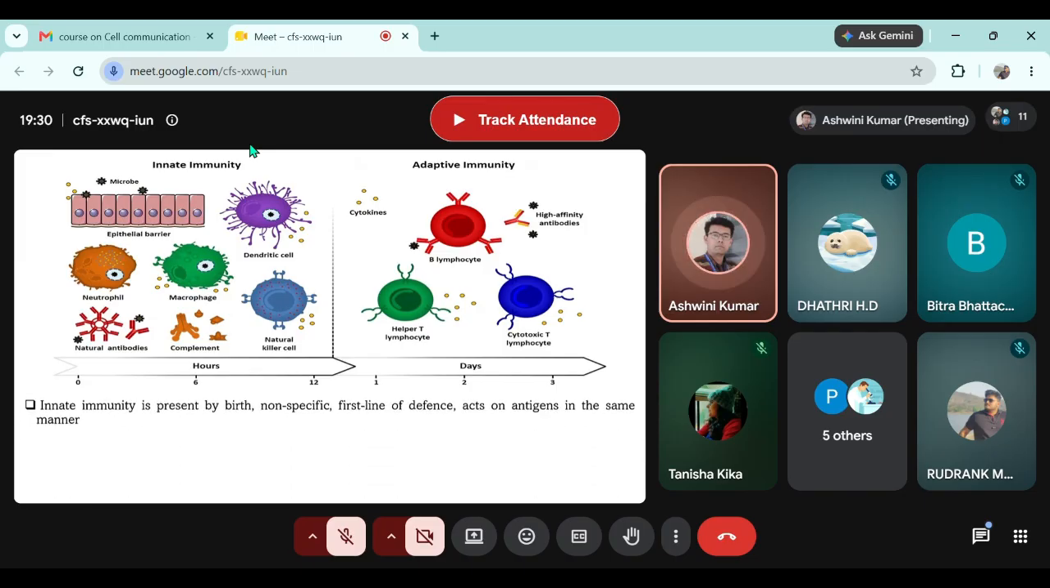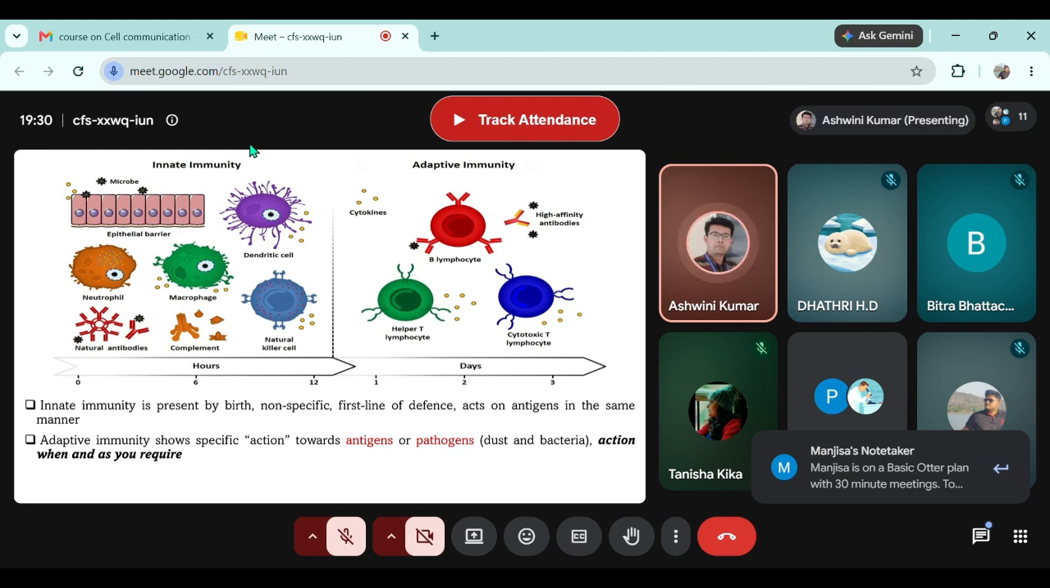So innate immunity is present by birth. It is non-specific. It is the first line of defense, acts on antigens in the same manner. While adaptive immunity shows specific action towards antigens or pathogens, such as dust or bacteria. So if a person is exposed to dust, IgE will be released from mast cells or basophils. But if a person encounters pathogen, the first immune cells that resist the pathogen are the resident phagocytes, which primarily consist of dendritic cells and macrophages.